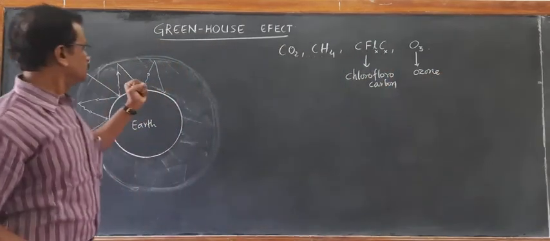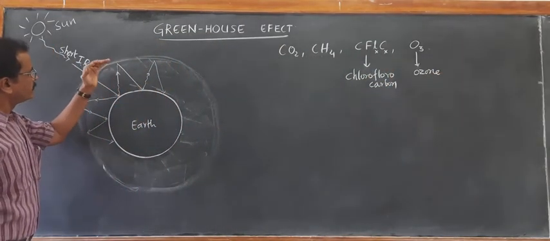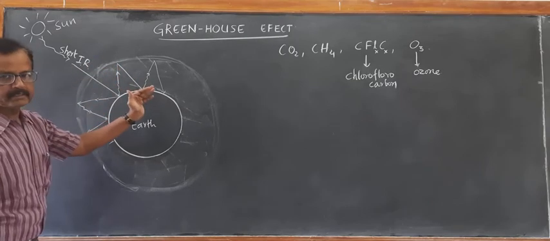These gases again will be absorbing the radiation and reflecting back.